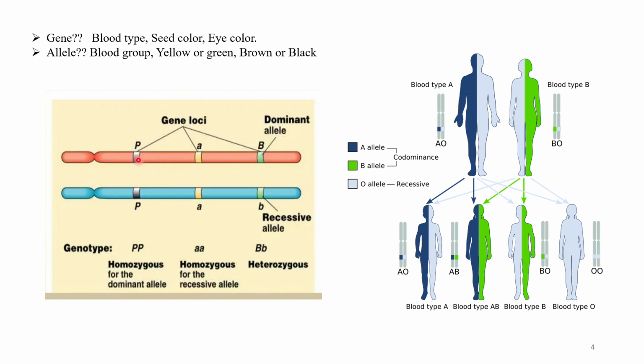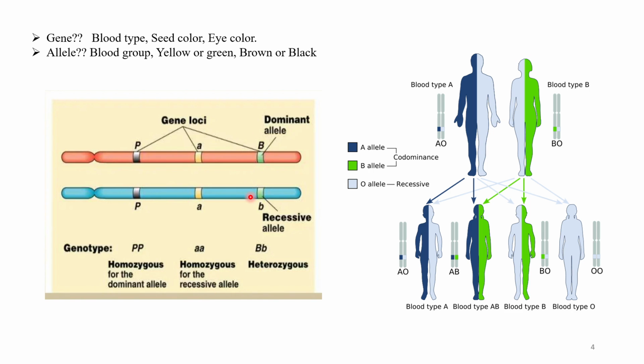So when capital P and capital P alleles come together, we call it the capital P genotype, homozygous for the dominant allele. When small a and small a alleles come together, we call it the small a genotype, homozygous for the recessive allele.